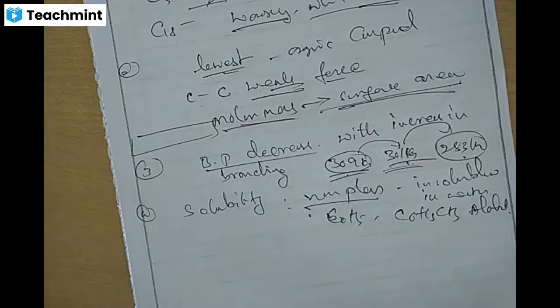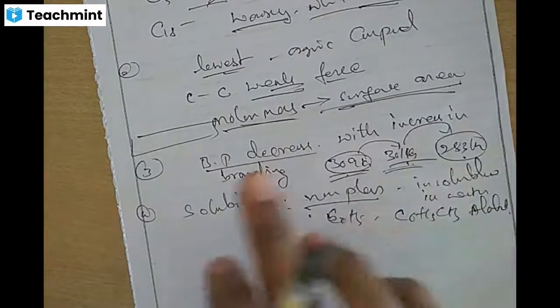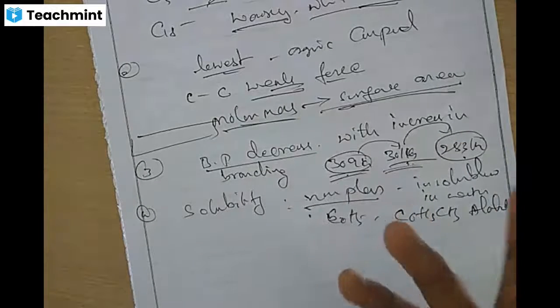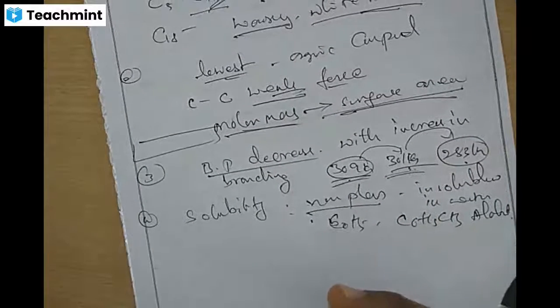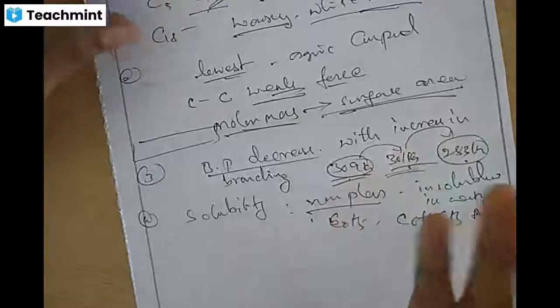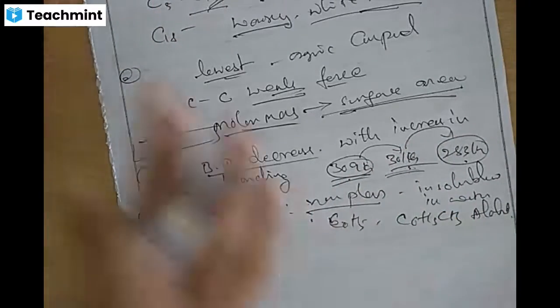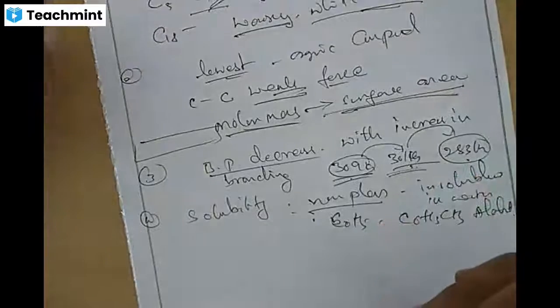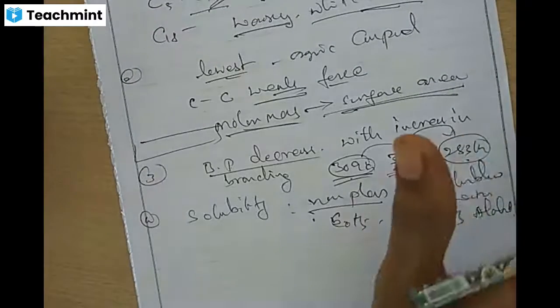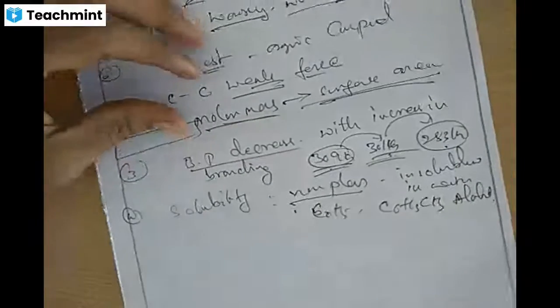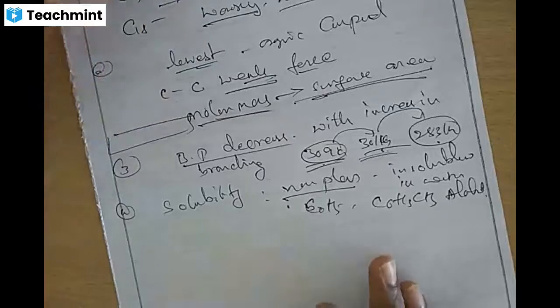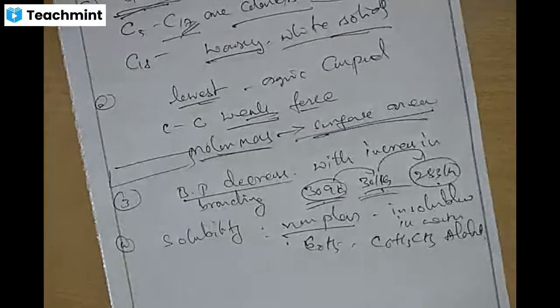It is sharing of electrons, not complete transfer. If it were transfer, as in ionic compounds, there would be a high melting and boiling point. Here it is not like that. Are you getting? These are the physical properties.